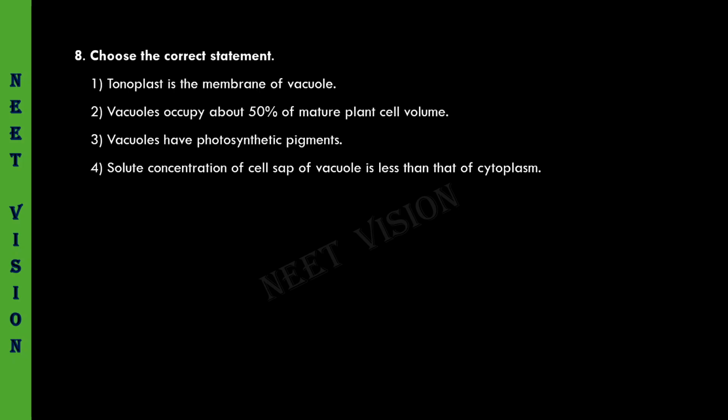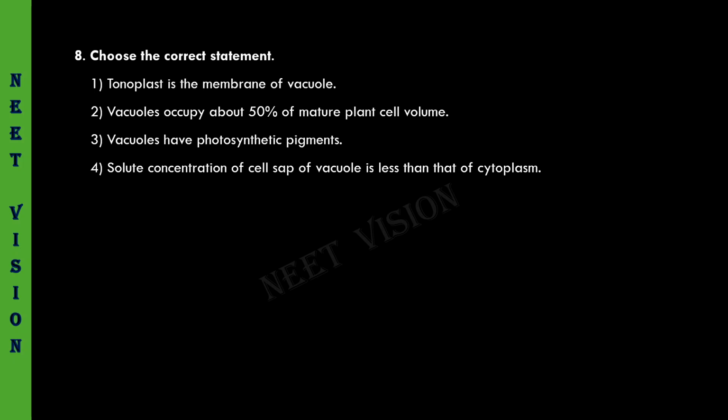Here you have to choose the correct statement. Tonoplast is the membrane of vacuole. Absolutely true. It is the correct statement. So the remaining 3 must be incorrect. Vacuoles occupy about 50% of mature plant cells volume. Incorrect. 90% is correct.